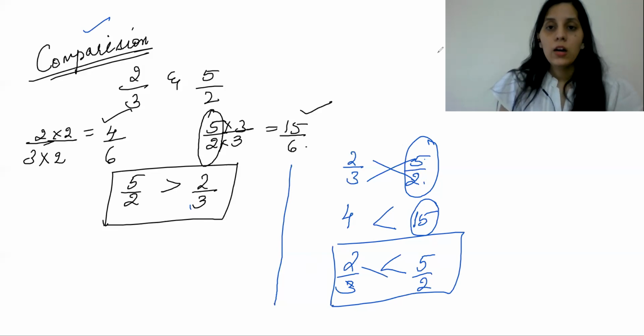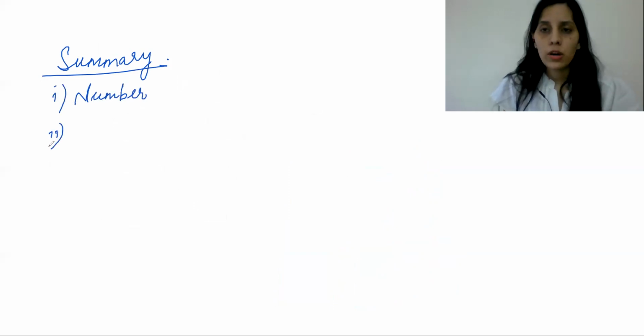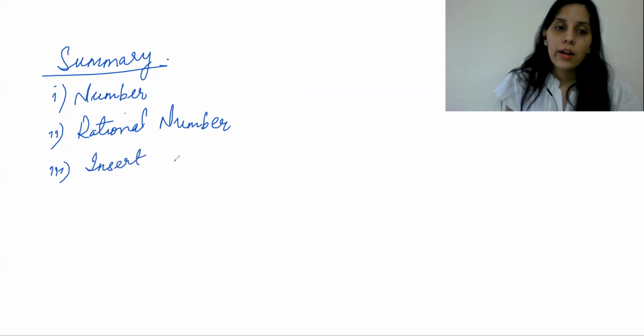So what we have seen is what numbers are, number patterns, and different types of numbers, that is natural numbers and whole numbers. We saw what rational numbers are, a very important topic, the definition, and how we can insert numbers between any two rational numbers.